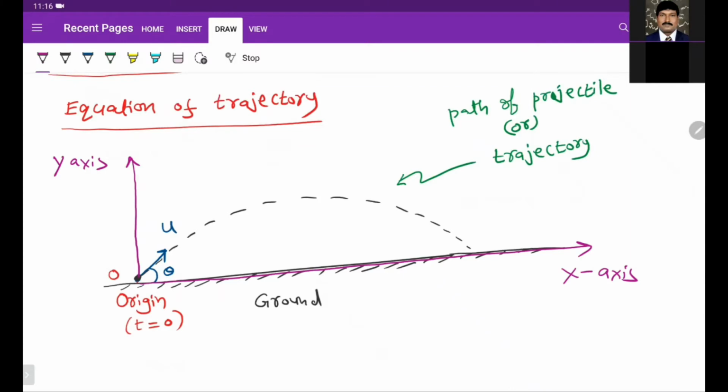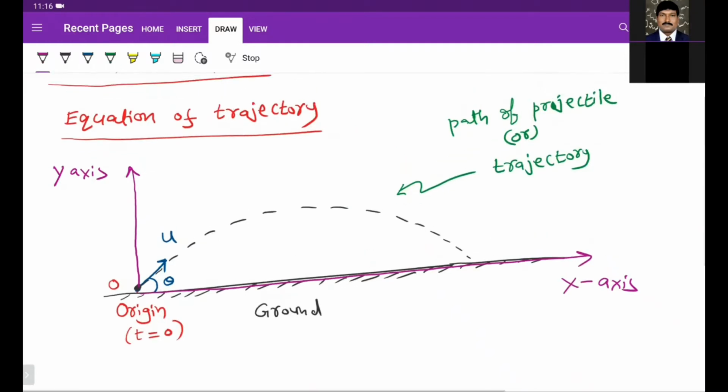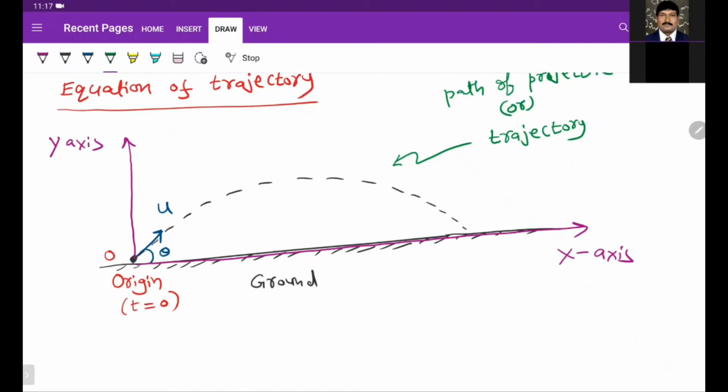Actually, this particle is moving along x-axis as well as y-axis. It is covering two directions simultaneously. So initially, we have to divide the velocity vector into two components.